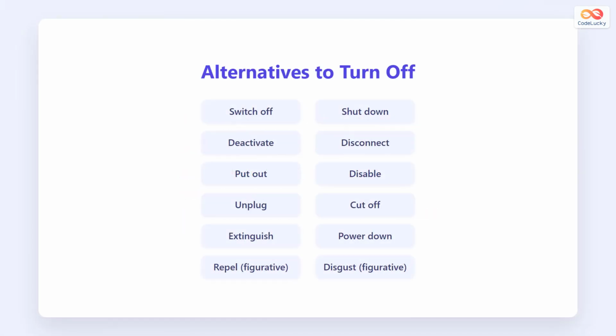Use these alternatives correctly. Switch off and shut down work for devices. Deactivate and disable fit electronics. Unplug and power down mean removing power. For figurative use, repel and disgust show strong negative reactions.